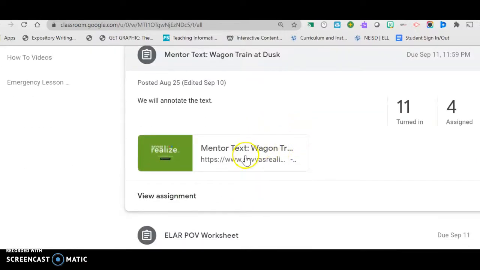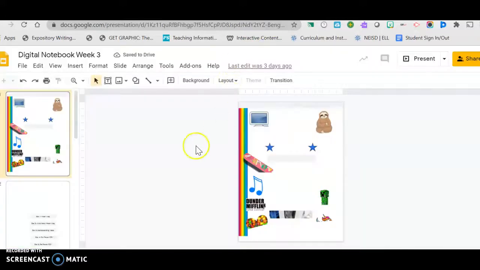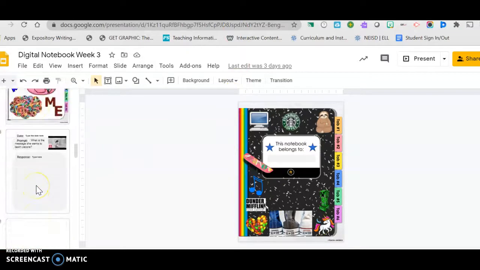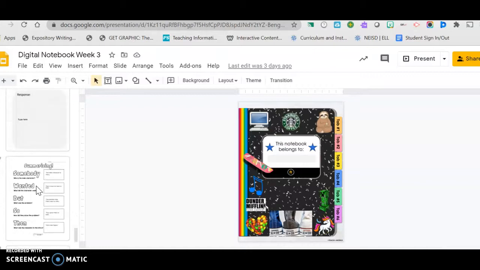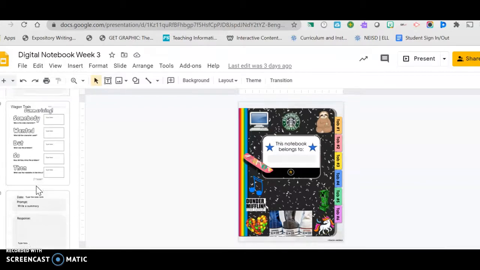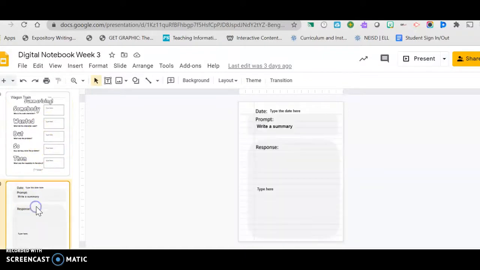So right here is the link for me to go to the wagon train. Okay, on digital notebook, I'm going to use slides 19 and slides 20.